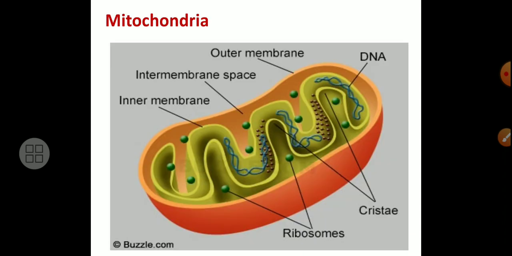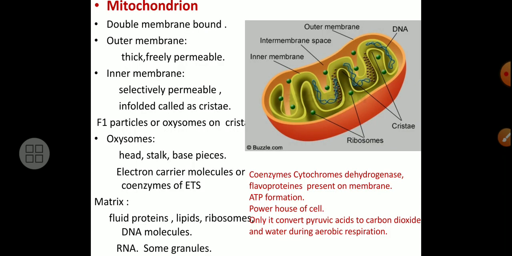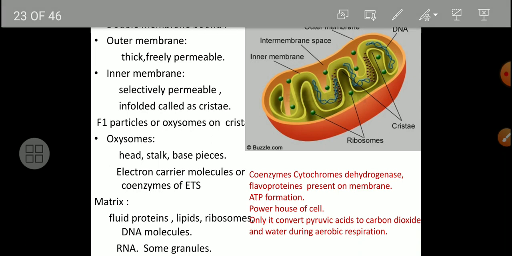In case of mitochondria, that you have learned very well, structure of the mitochondria and function, that is of energy production. Double membrane bound, outer membrane thick, freely permeable, inner membrane selectively permeable, infolded, called as a cristae. That is learned by you. Then also once again I am going to revise the things. F1 particles or oxysomes on a cristae. Oxysomes having a head, stalk, base pieces are oxysomes, means this structure.